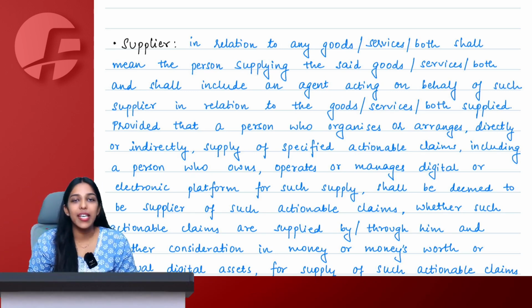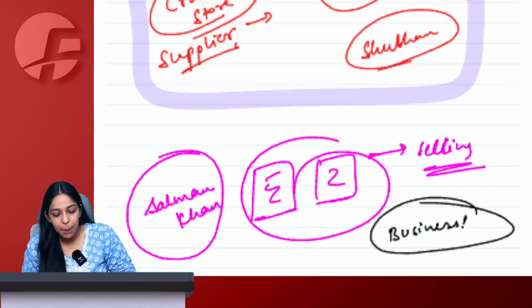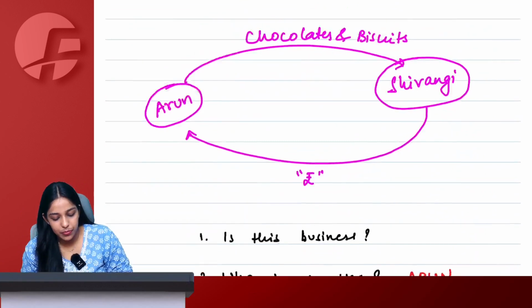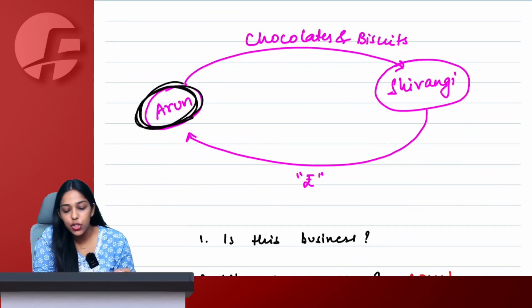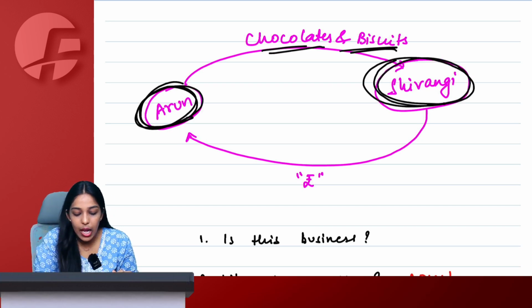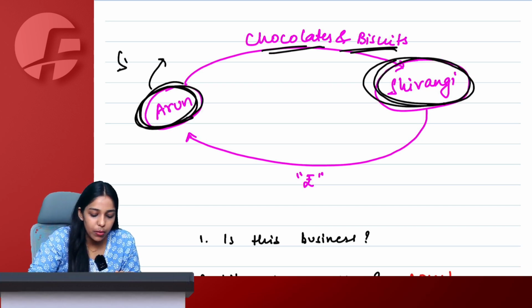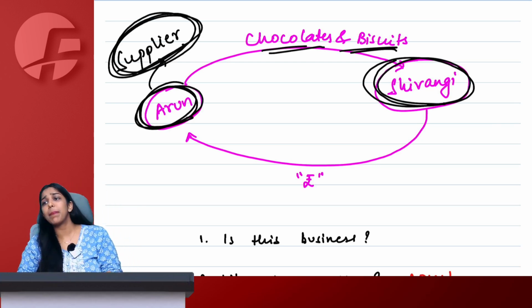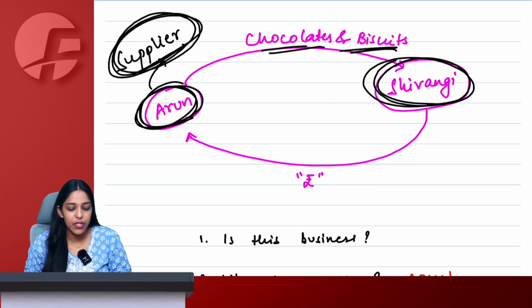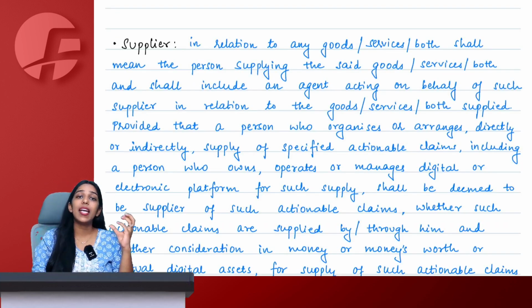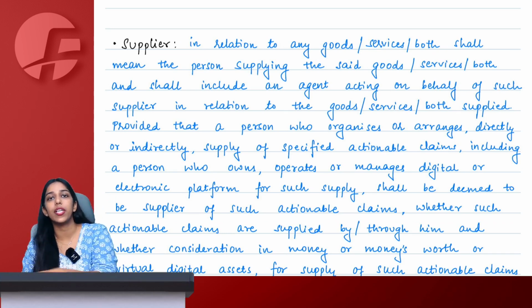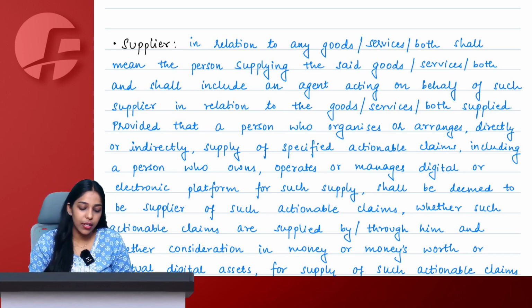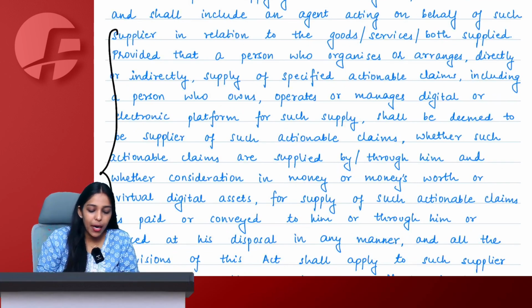So now in this case, we simply say the example that we had taken just now. Arun was the person who actually supplied the chocolates and biscuits to Shivangi, and therefore we say that Arun becomes a supplier here. The definition of supplier is extremely simple. It simply means that any person who is supplying the goods or services plus his agent, they all become supplier. What is this extended part of the definition?